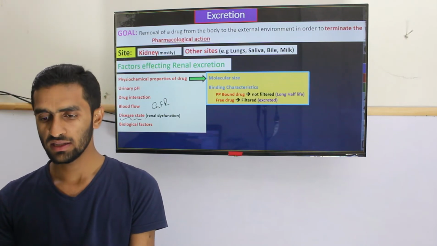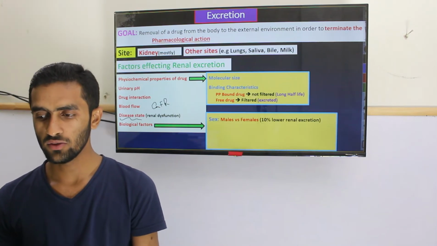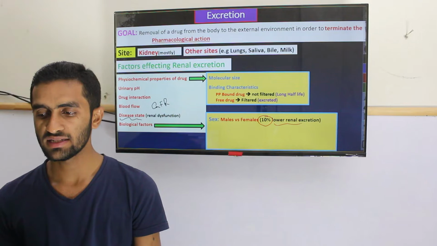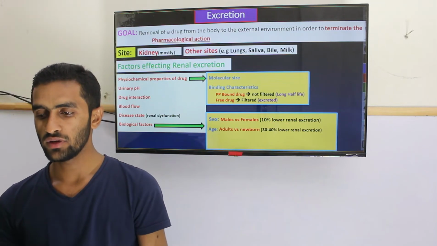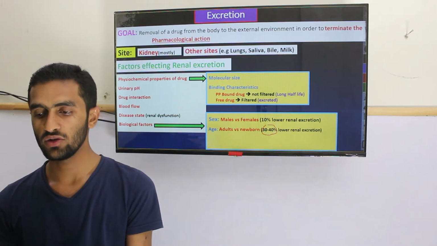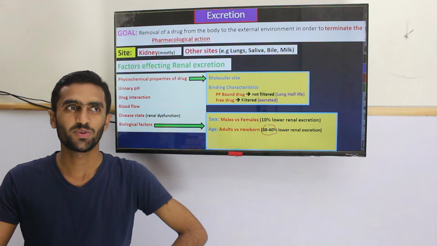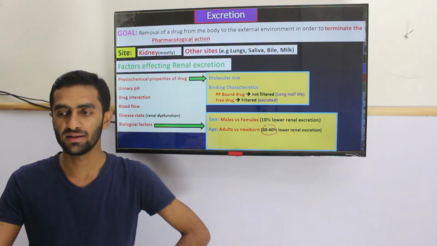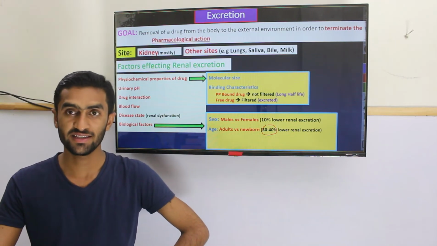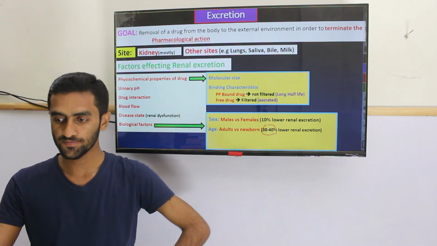Biological factors. These are factors we cannot change. For example, if you look at male versus female, in the female there is 10% lower renal excretion as compared to male. And in the adult, especially, it is 30 to 40%. In the newborn, this excretion is lower as compared to the adult. So in the clinical part, these two groups are very confusing: one is the baby neonates, the other is the pregnant women. A lot of problems come from these cases.